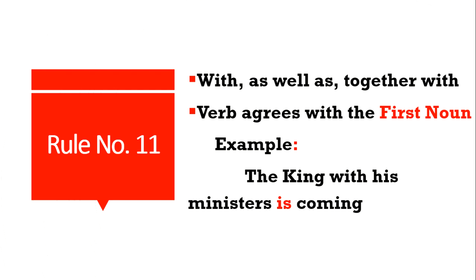So look at the example now. The king with his ministers is coming. So if we look at the subject, the king with his ministers, the subject will be in plural form. But the main rule number 11 is that we have to focus only on the first subject. So which is the first subject in this sentence? The king. The king is actually a singular subject. So we must use only the singular verb. The king with his ministers is coming. That is the correct sentence.